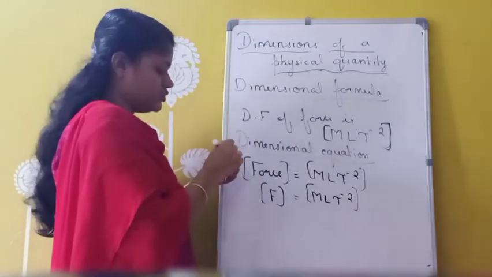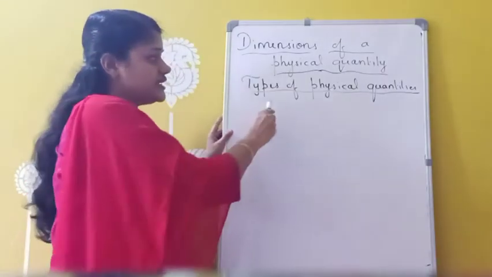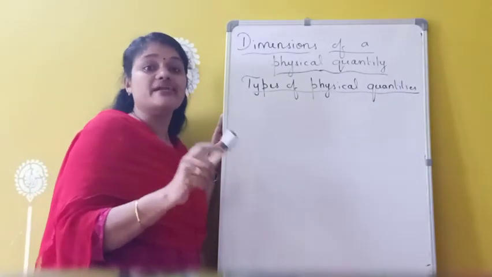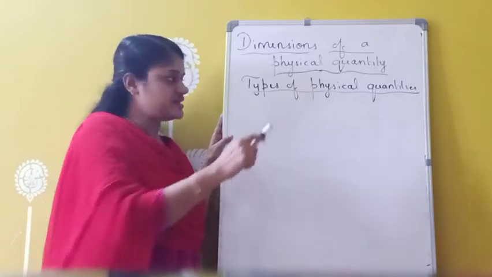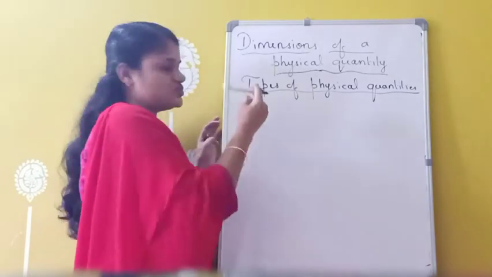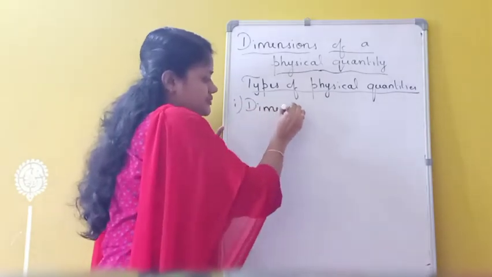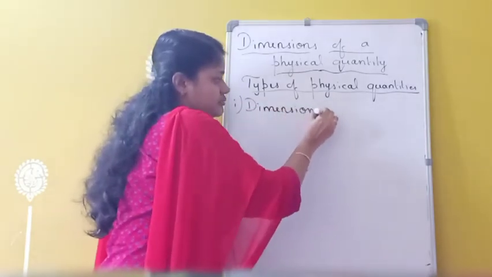Okay. Now, next is types of physical quantities. So we can classify physical quantities based on dimensions. So based on dimension, we can classify physical quantities. So first one is dimensional variables.